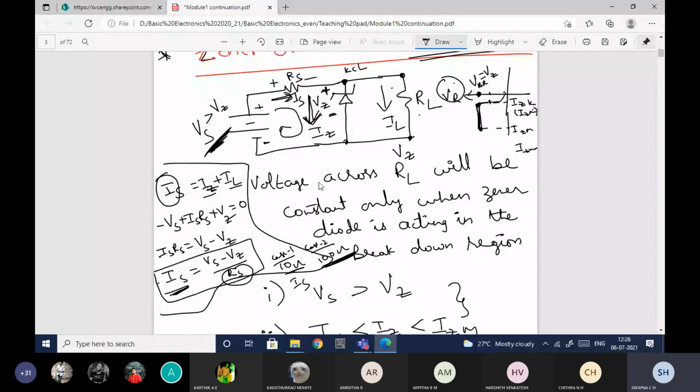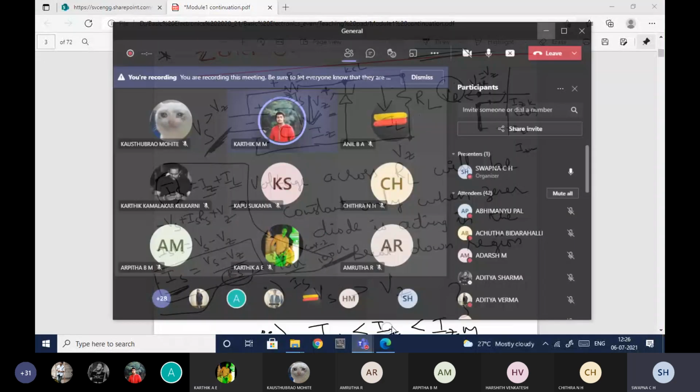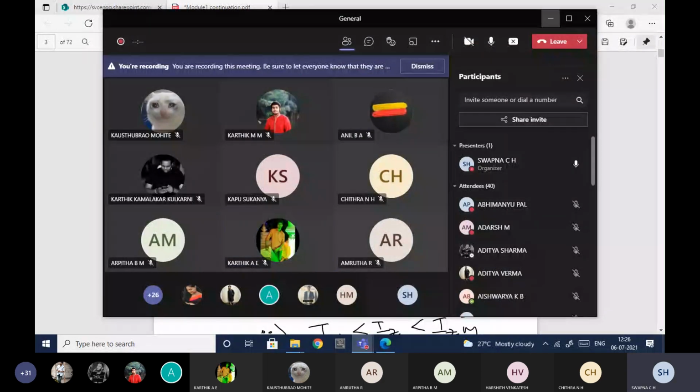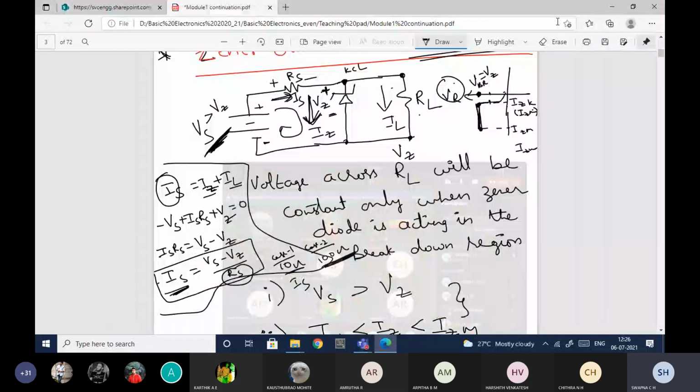Have you understood my question? Yes, ma'am. So in which case will your current be more, irrespective of the Vs and Vz values? In case 1, the current will be more, right? Current will be more in case 1.